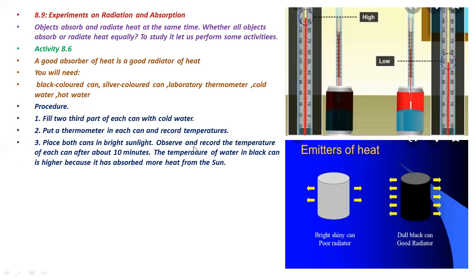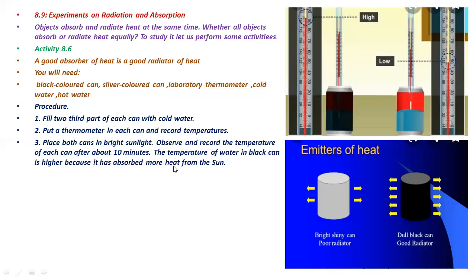Then observe and record the temperature of each can after about 10 minutes. So you can see that the temperature of water in the black can is higher. The temperature in this black can is 90 degrees centigrade, while the temperature in the light can or the silver can is 50 degrees centigrade, which is low. The temperature in the black can is high, while the temperature of water in the silver can is low.